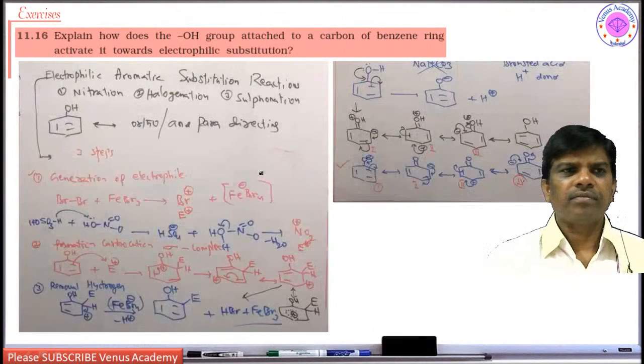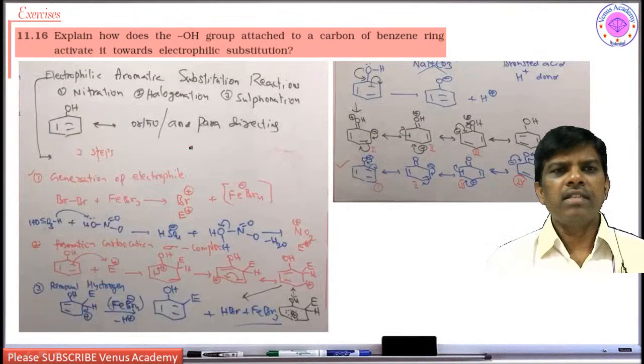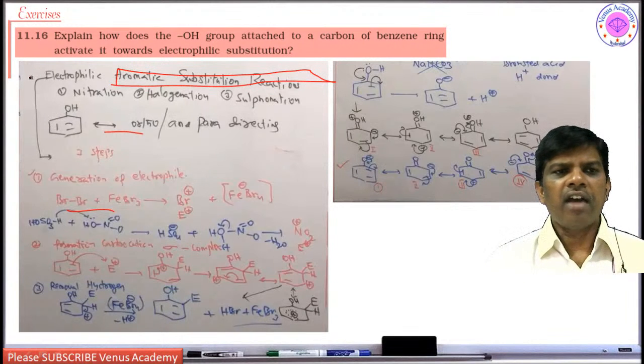Next, explain how the OH group attached to a carbon of the benzene ring activates it towards electrophilic substitution. Yes students, just now I have been saying, these are the resonance structures. Based on the resonance structures, electrophilic aromatic substitution takes place on ortho and para positions in phenols. It activates ortho and para positions. Phenols are ortho para directing groups.